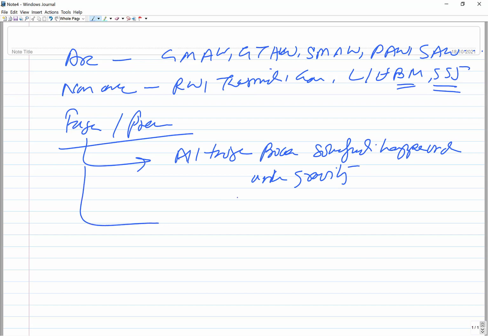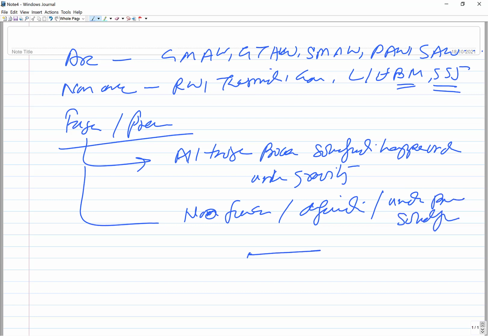In pressure welding, either there is no fusion, or primarily it is deformation, or even if there is a fusion, it occurs under pressure, okay, solidification under pressure.